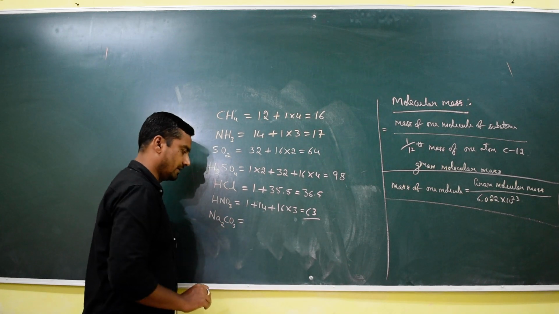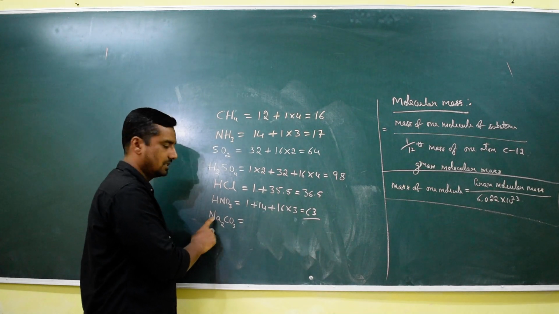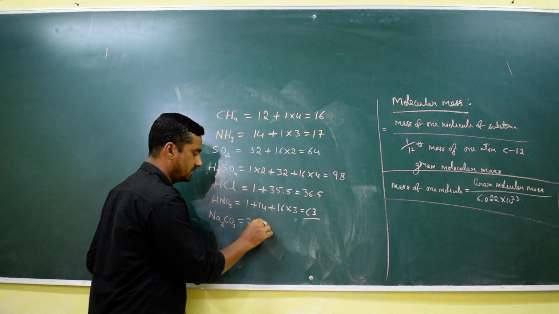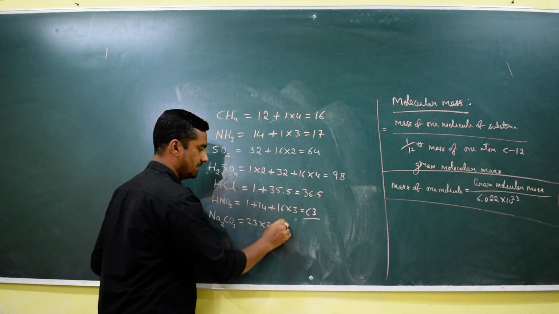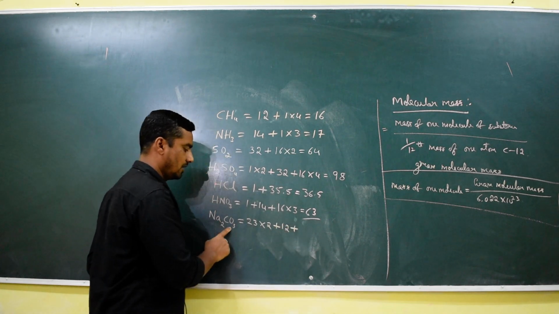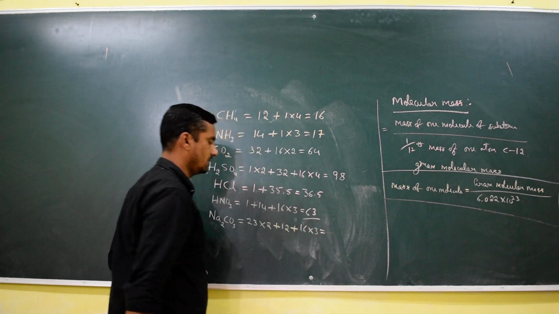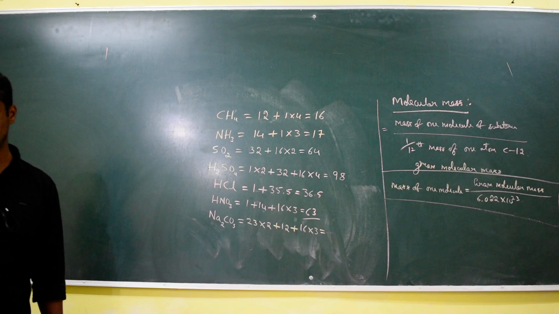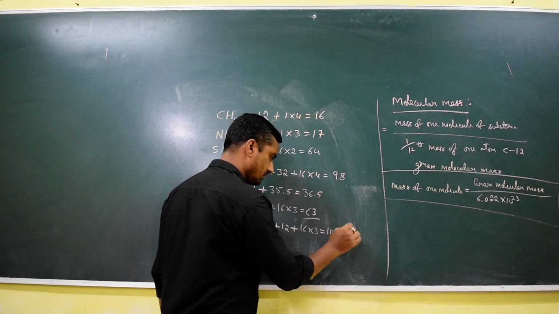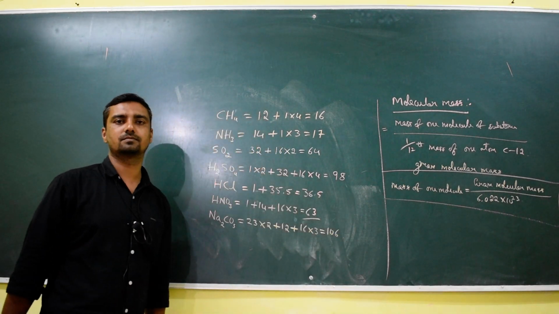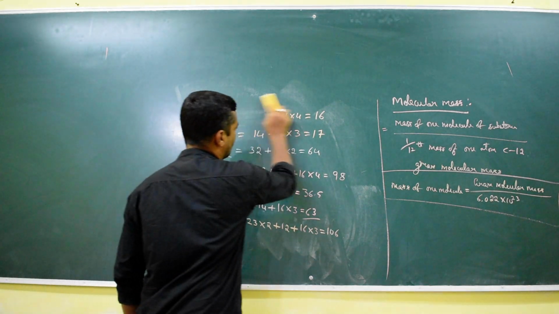So that is sodium carbonate. For sodium, the mass number is 23, that is 23 into 2, as there are 2 sodium atoms, plus carbon, that is 12, plus oxygen, that is 16 into 3. If we simplify this, you will get about how much? That is 106. You will get about 106. Right? So simplify this one also. That is fructose.